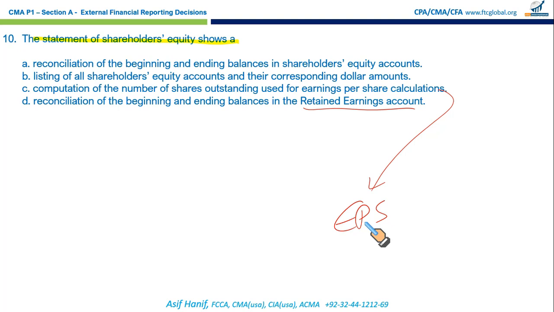B, listing of all shareholders' equity accounts and their corresponding dollar amounts. Not just listing, this is wrong as well. It shows changes in equity, not just a static list of numbers. Correct, all of you got it right. Reconciliation of the beginning and ending balances in the shareholders' equity accounts. A is the correct option.